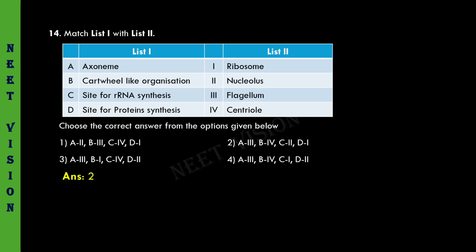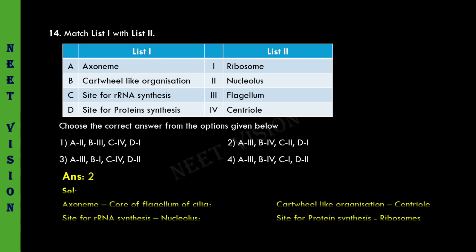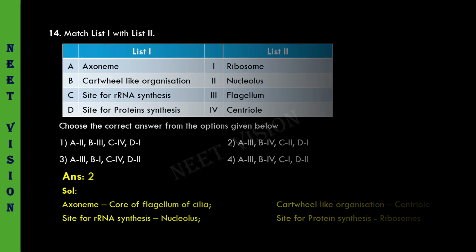2 is given. Let us see the explanation for it. Axoneme, core of flagellum or cilia. Cartwheel-like organization, centriole. Site for ribosomal RNA synthesis, nucleolus. Site for protein synthesis, ribosomes. Let us see the next question.